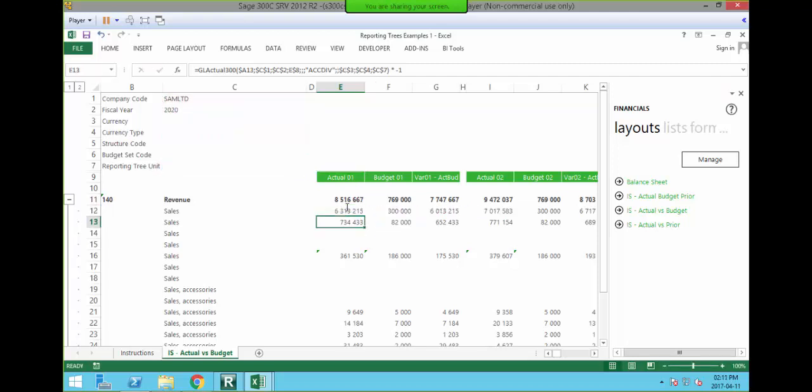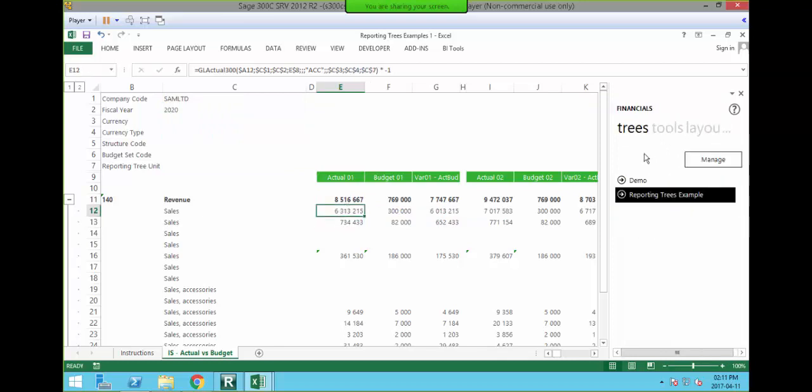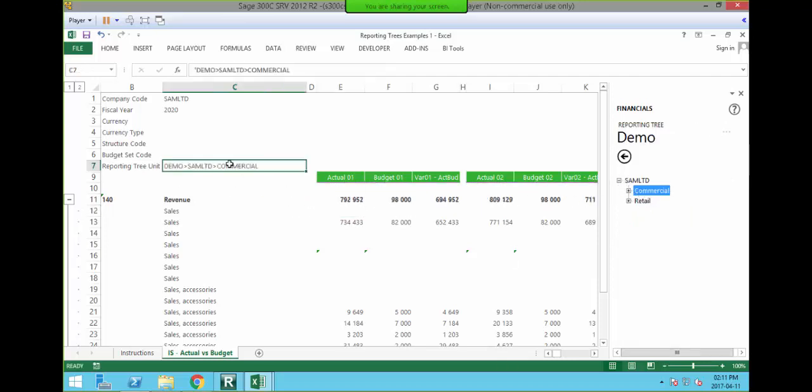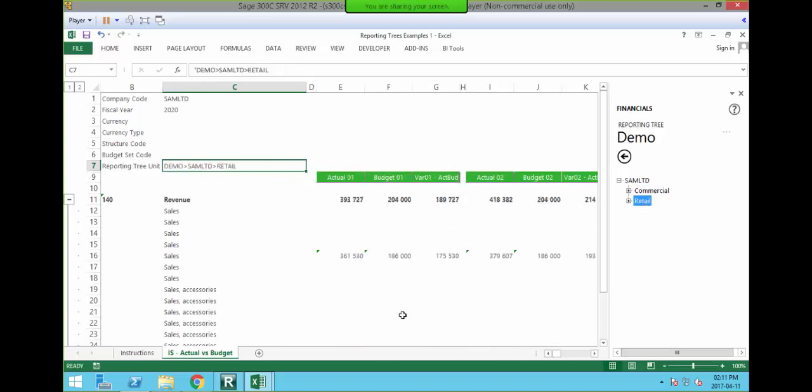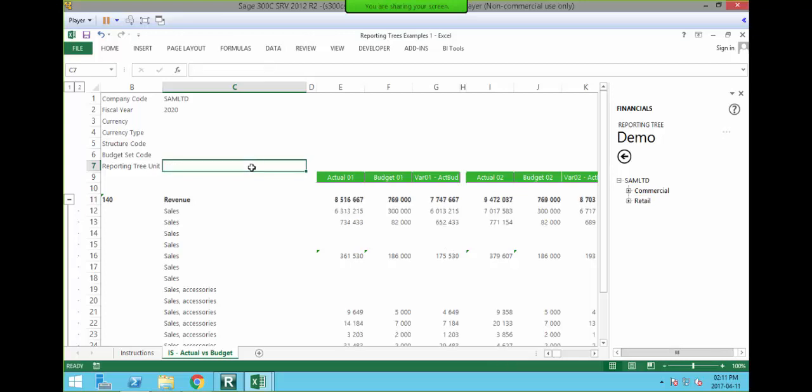So I'm just going to press enter, and that means I can now go to any of those reporting trees that I've created. I can click on them, and I can actually click and drag my reporting trees into that, and my data is filtered. Let me show you that again. So I'm going to click on my reporting tree, I'm going to hold it, and I'm going to drag it into the cell next to reporting trees, and my data is updated. I can just delete that cell so that there's nothing in there, and my report is updated again.